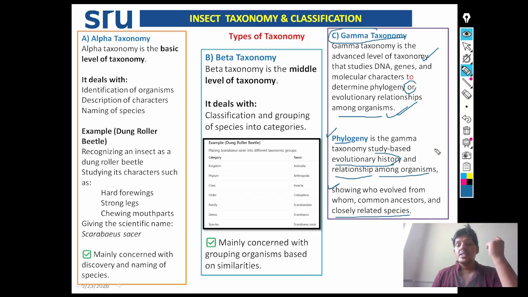So phylogeny is the gamma taxonomy study-based evolutionary history and relationship among organisms. It shows who evolved from whom, what are the common ancestor and closely related species.